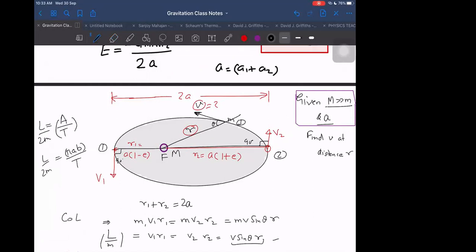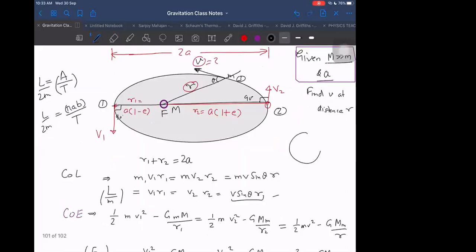Okay. So we can convert it in terms of time period also. If you want L, we can convert it in terms of time period. This formula, why is it pi AB? How to prove it? This also we can prove easily. If I take a circle, the area is pi r square. I think you know already the area of an ellipse. If you know already the area of an ellipse, then it is okay.